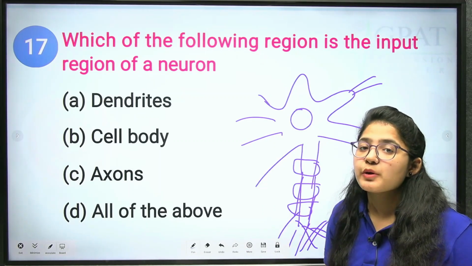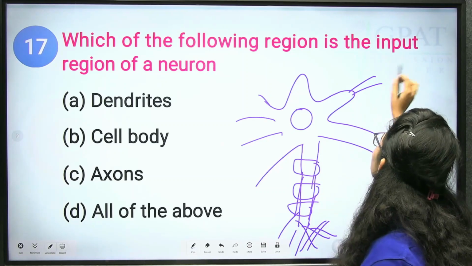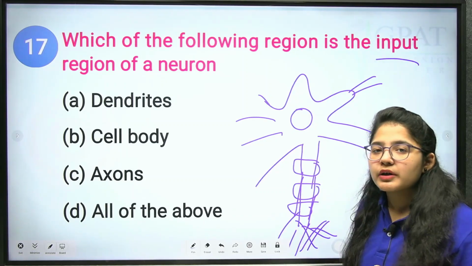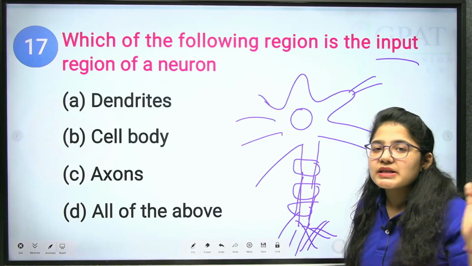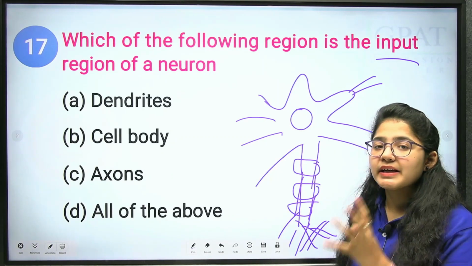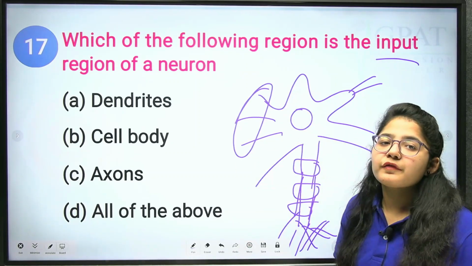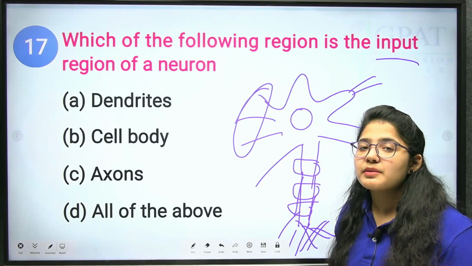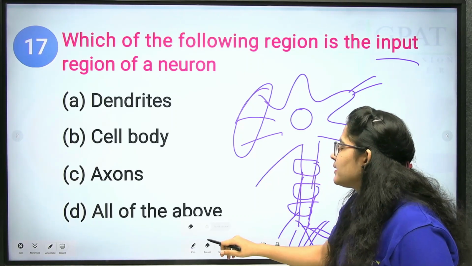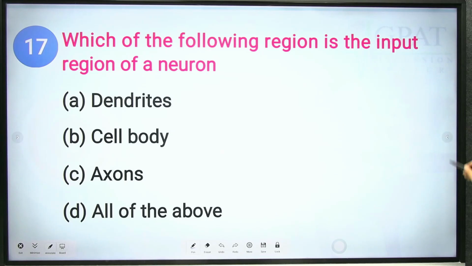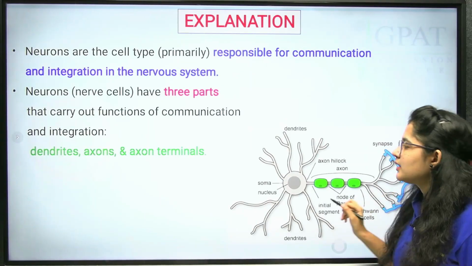They are responsible for input. They take in the electrical signals, or we can say they transfer sensory signals. This is the place of generation of your electrical signals, which is responsible for the functioning of your neurons. Clear? What will be the correct answer? That is dendrites. Okay?